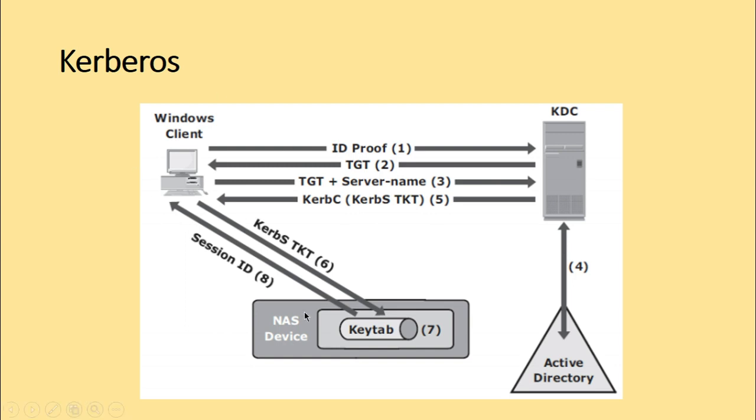So after step number 7, that is after storing the ticket in the keytab file, the server automatically allows the clients to access the appropriate resources, and now a client-server session is established. The server returns a session ID to the client, which tracks the client activity such as file logging as long as the session is active. So that is our Kerberos mechanism that is used for the authentication process.